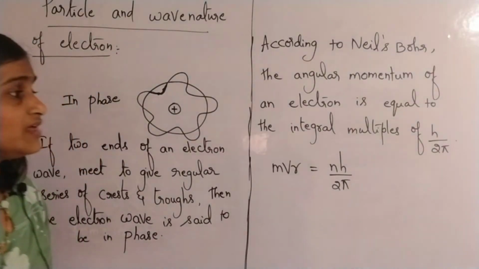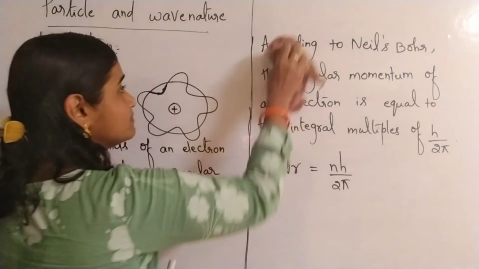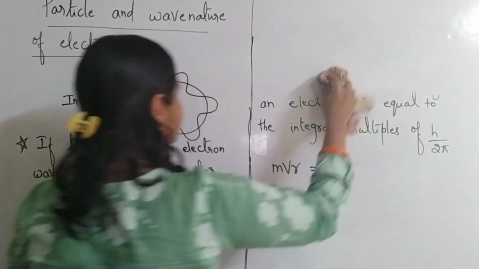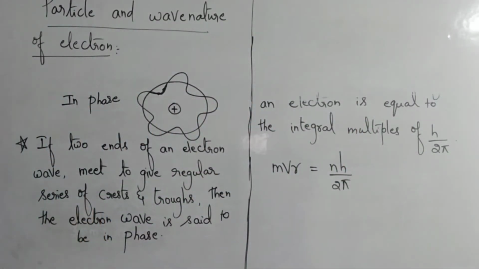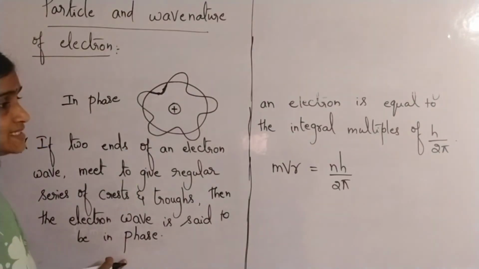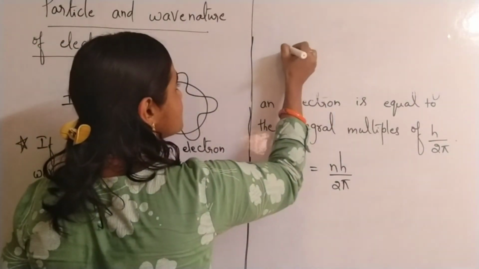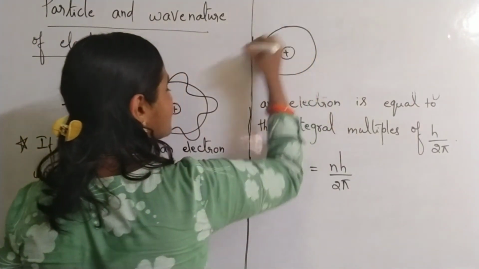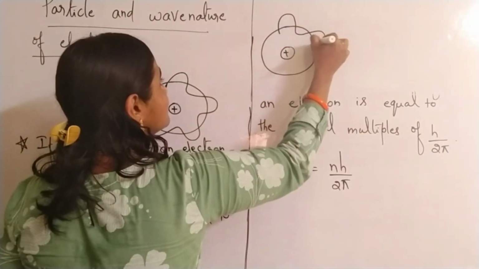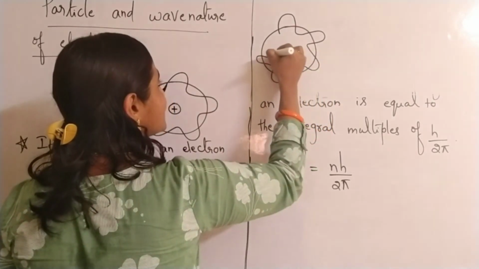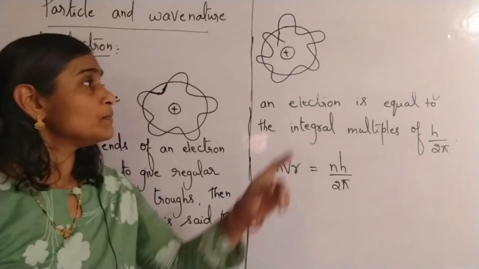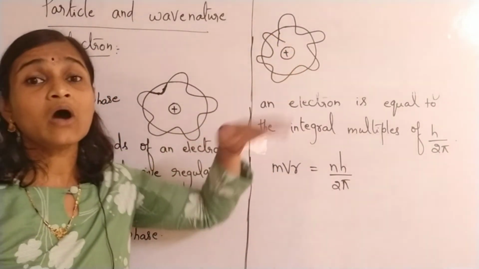Suppose they are not meeting each other, then they will be out of phase. If they are not giving a regular series of crests and troughs, they are said to be out of phase. Suppose this is Bohr's circular orbit in which the electron is revolving. If the regular series of crests and troughs are not there, that means both ends are not meeting each other, they are out of phase.